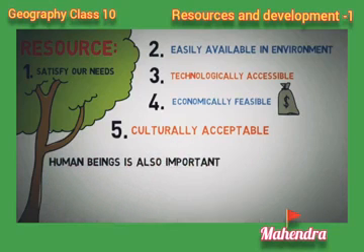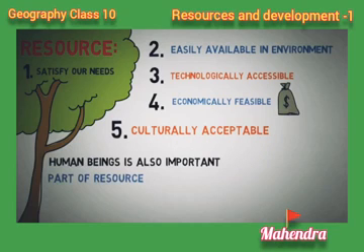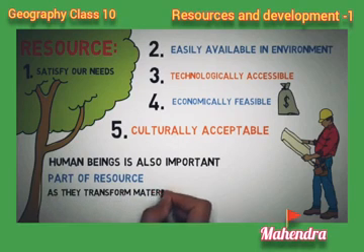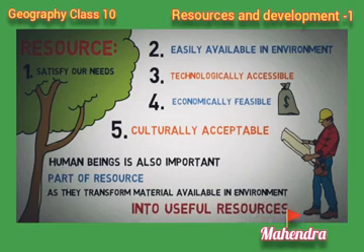And human beings are also a very important resource. So human beings are a part of resources, but a very special one. Compared to other things, human beings are very special because they transform material available in the environment. They do research and make the resource a useful one. Otherwise resources would remain the default as in nature. But because of human beings, resources can be used, can be classified, can be highlighted in different ways. So human beings are also a part of resources, but a special one.